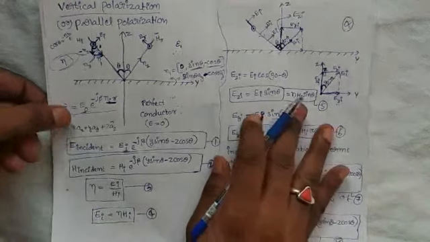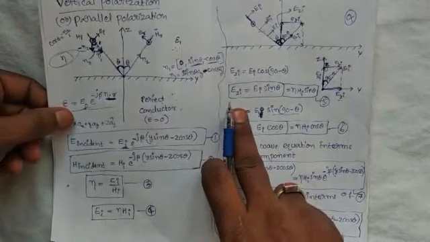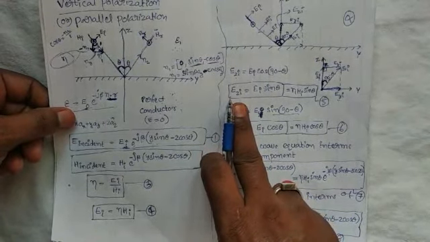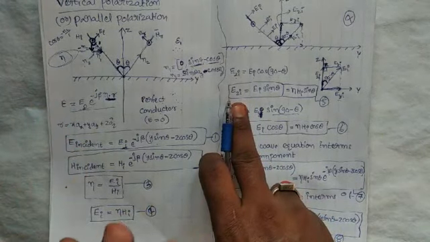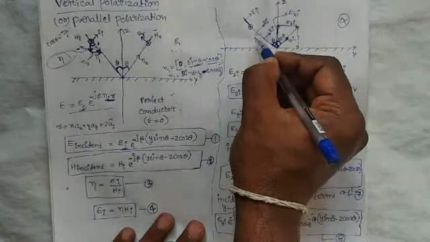Now we are obtaining the incident wave equation in terms of the Z component. How to represent it: one, magnitude, and the direction. For EZI, the unit vector in this direction is n1.